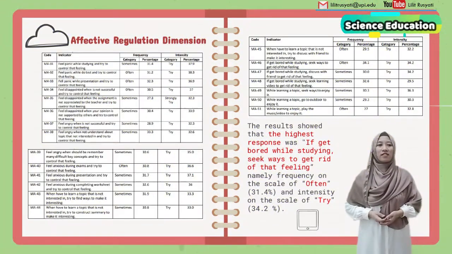Next, let's discuss the second result, the affective regulation dimension. The table describes the highest response from students in the affective regulation dimension.